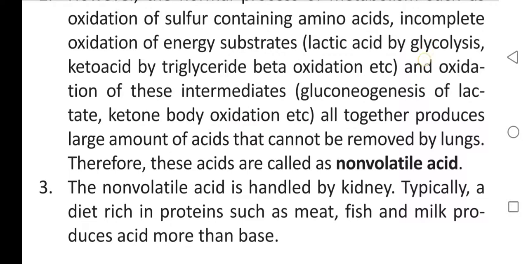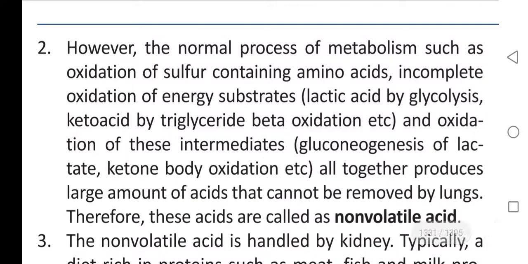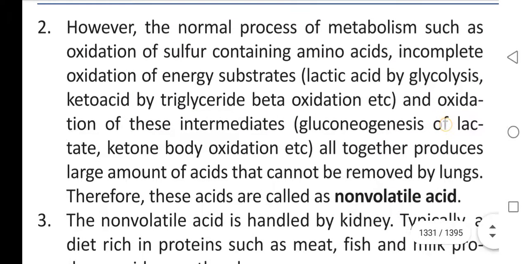non-volatile acids. Once again I repeat, the normal process of metabolism such as oxidation of sulfur containing amino acids, incomplete oxidation of energy substrates like lactic acid by glycolysis, keto acid by triglyceride beta oxidation, and oxidation of these intermediates, gluconeogenesis of lactate and ketone body oxidation, etc. These can't be removed by lungs. So these are called non-volatile acids.